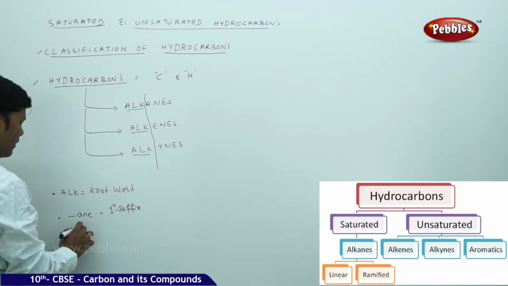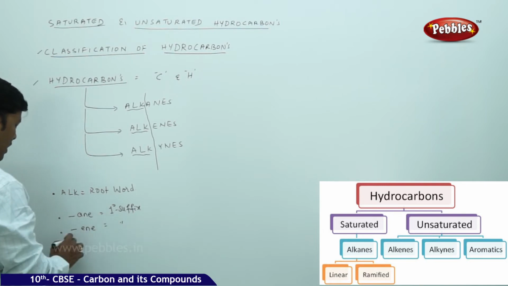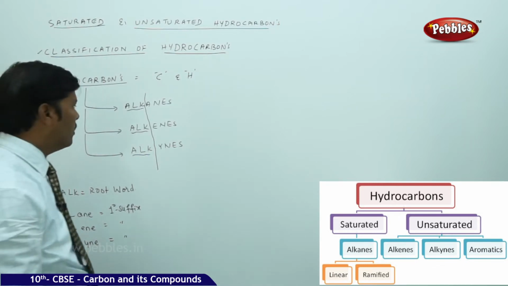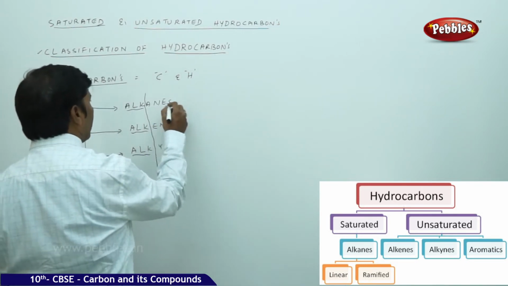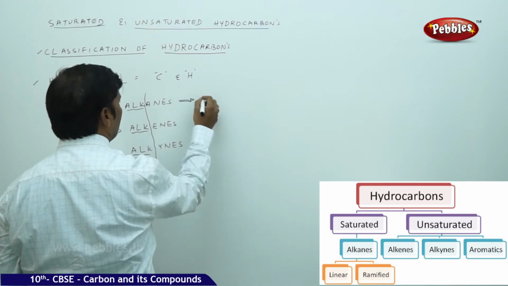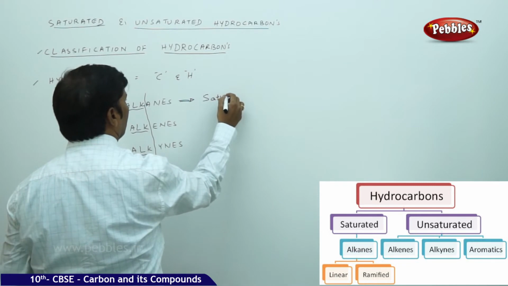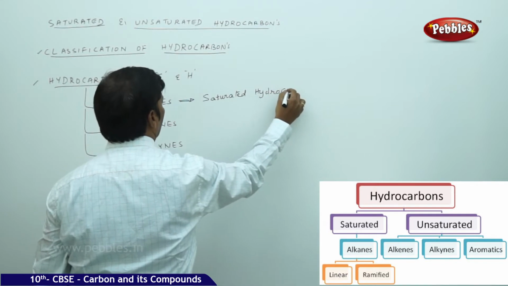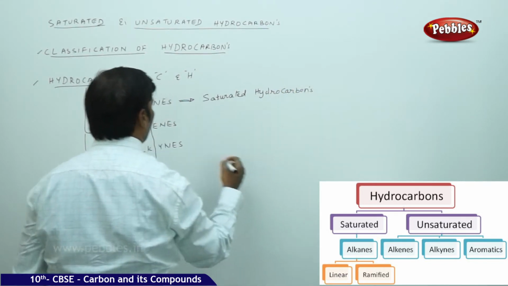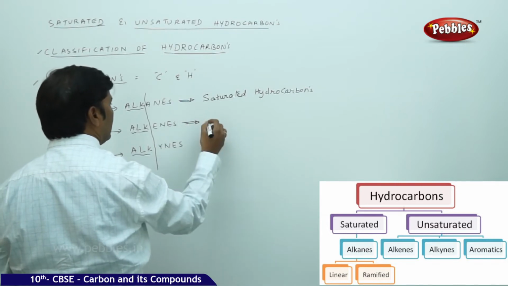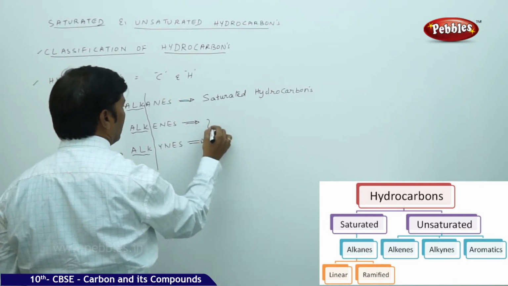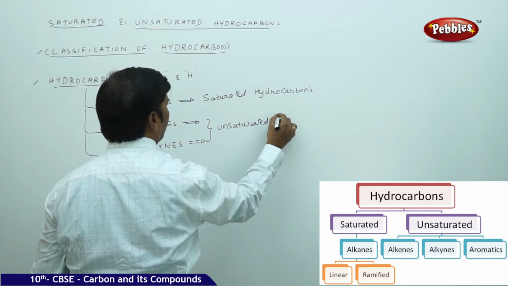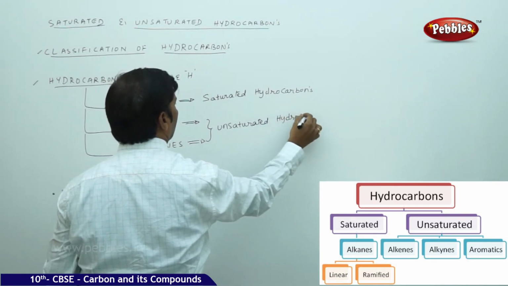Ene also is a primary suffix, and yne also is a primary suffix. Alkanes are saturated hydrocarbons, while alkenes and alkynes together are unsaturated hydrocarbons.